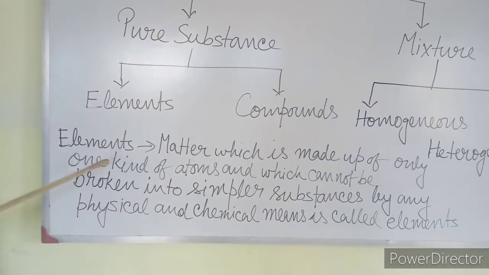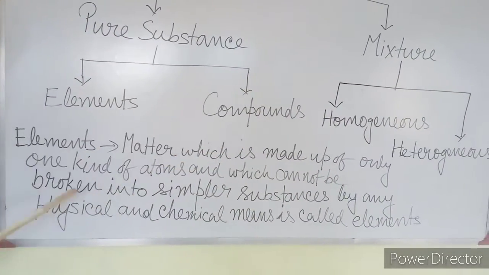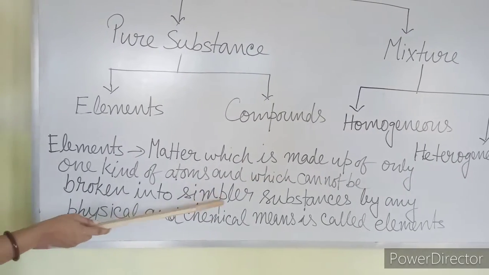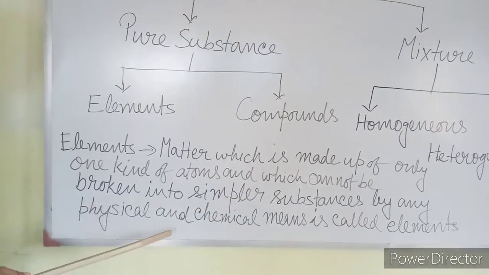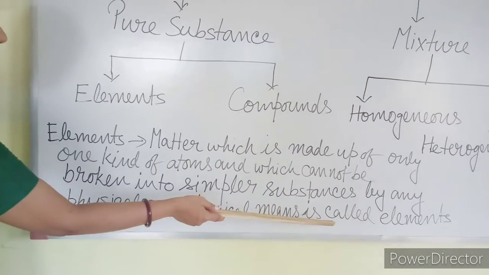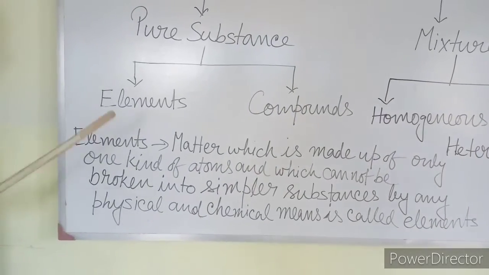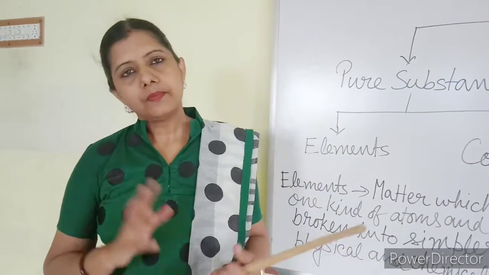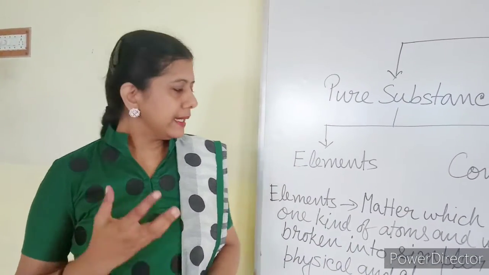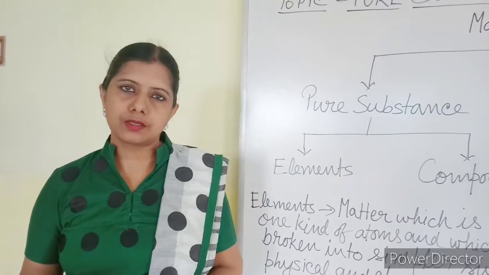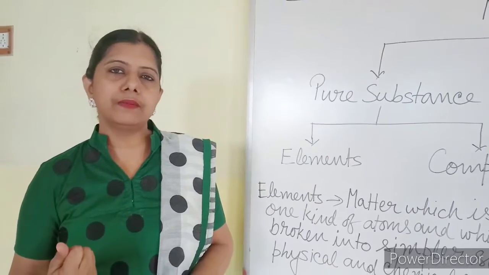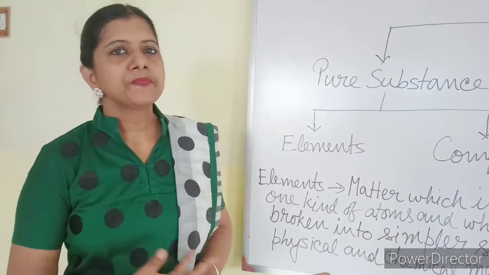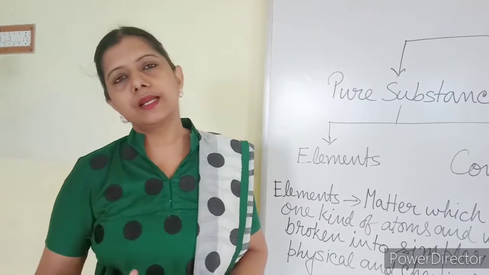So again I am reading it. Matter which is made up of only one kind of atoms and which cannot be broken into simpler substances by any physical and chemical means is called elements. There are various elements present in the earth's crust, in the air, around you. Actually, elements are the backbone of the universe. The whole universe is made up of elements, and elements combine together to give you compounds. Elements and compounds together will give you the mixture.